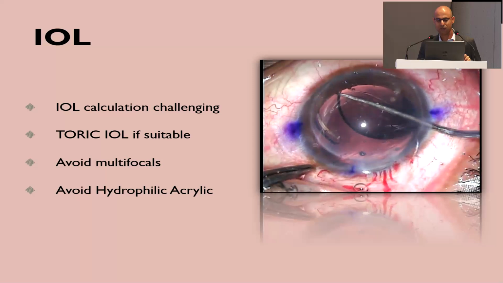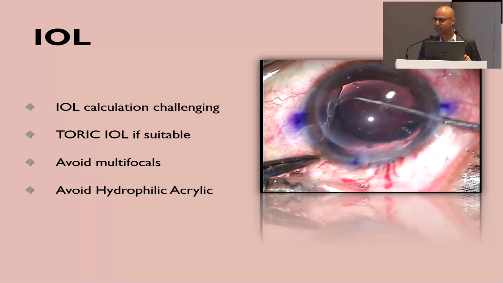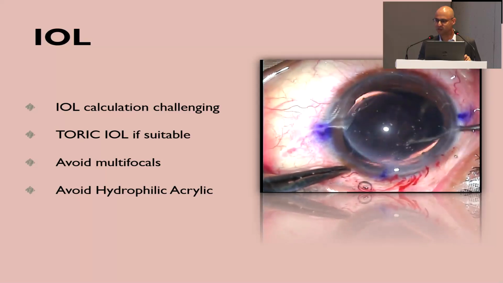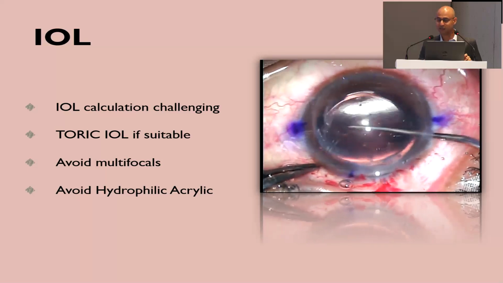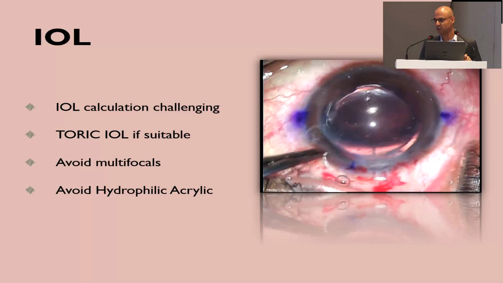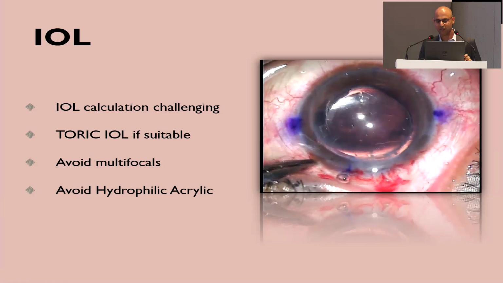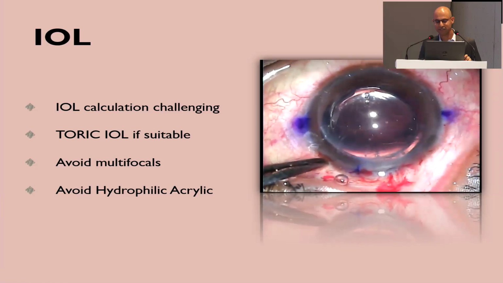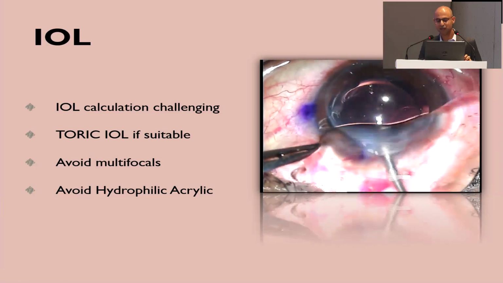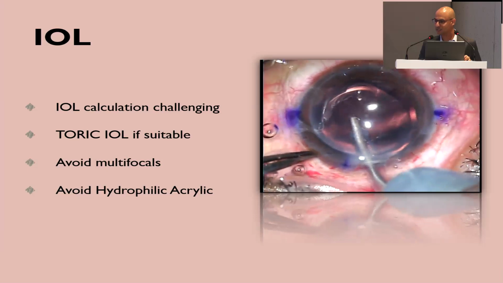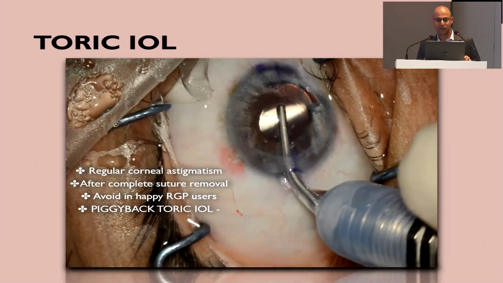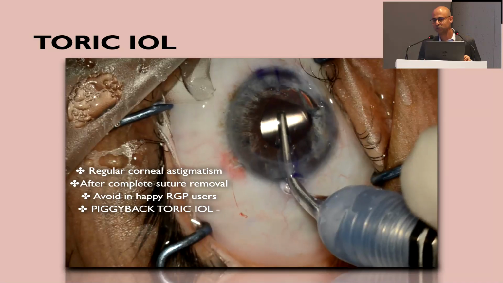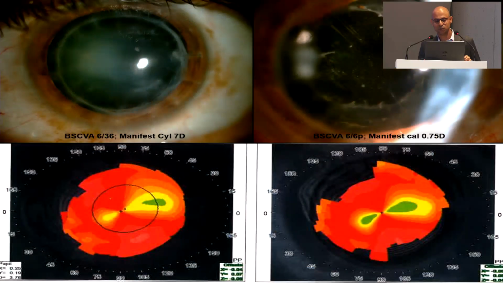IOLs, it can be challenging to calculate the lens in some of these cases, so use the appropriate tools for it. Toric IOLs can be used if the astigmatism is more regular than irregular. Avoid multifocals and EDOF lenses as much as possible, and again avoid hydrophilic acrylic lenses in case you need to do an endothelial keratoplasty later. Piggyback toric lenses are again a simple, very useful tool for refractive surprises which you might get in these cases.